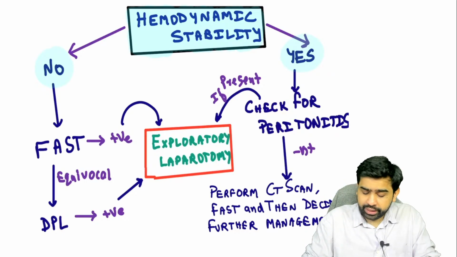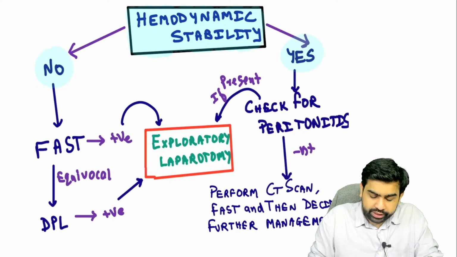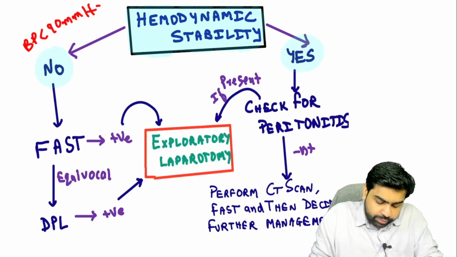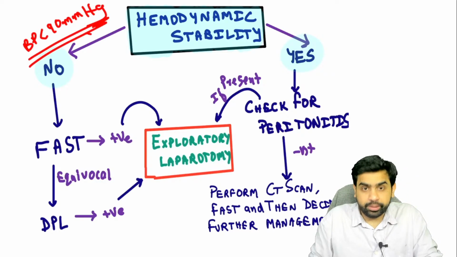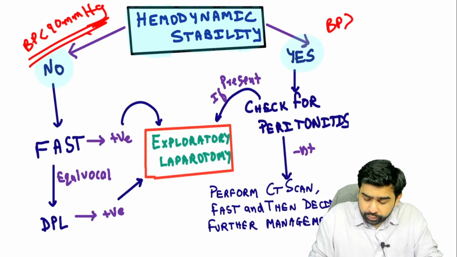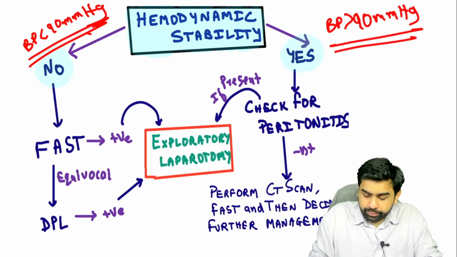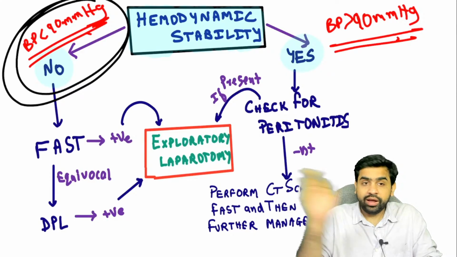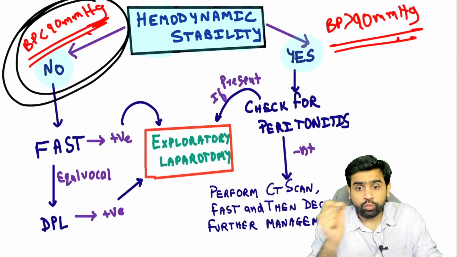What do you understand by hemodynamic stability? Hemodynamic stability means the blood pressure. If the blood pressure of the patient is less than 90 millimeters of mercury, then you say that the patient is hemodynamically unstable. But if the blood pressure is more than 90 millimeters of mercury, you say that the patient is stable. So if the patient is hemodynamically unstable, with blood pressure less than 90 millimeters of mercury, now what are you going to do?